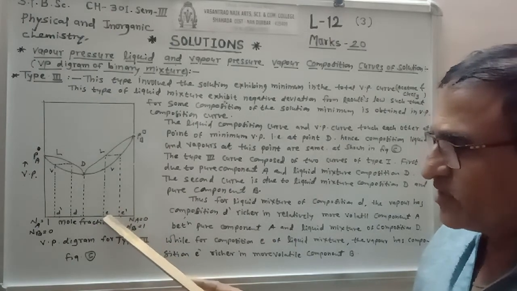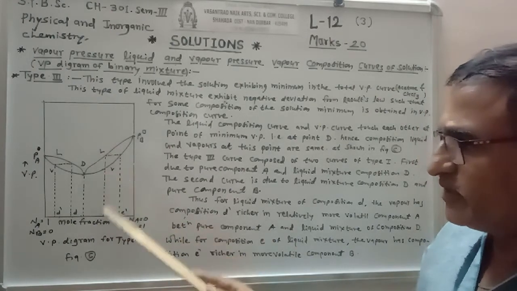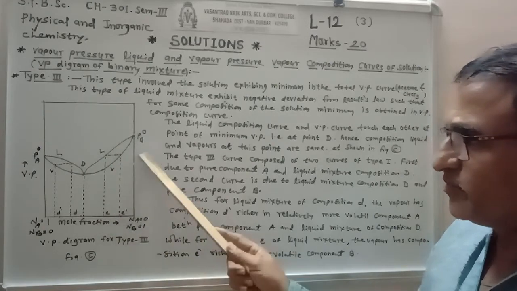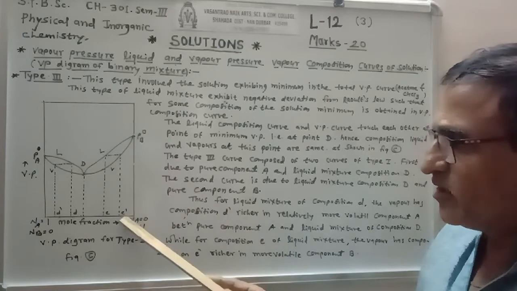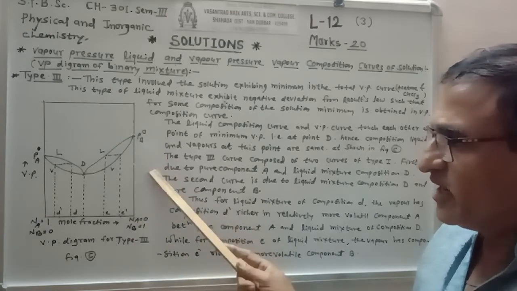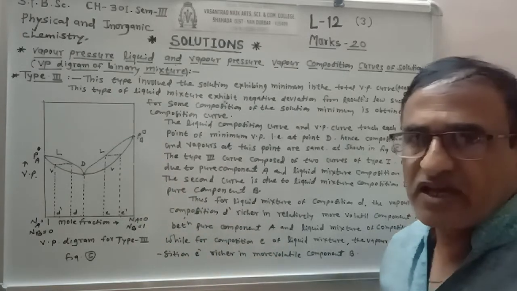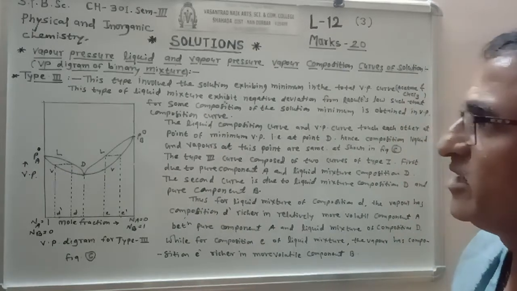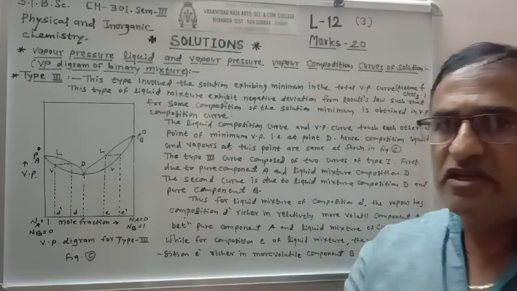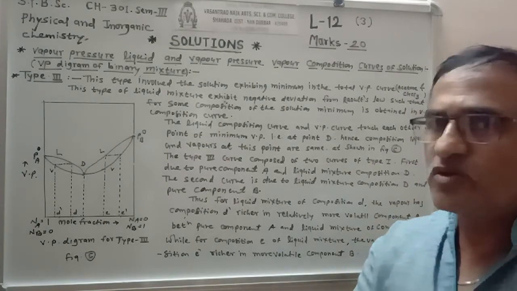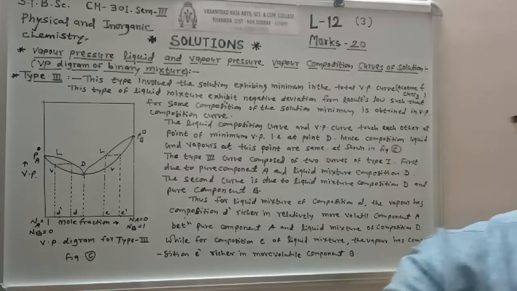So here the composition E of the liquid and E dash of the component B. Here the component B is richer in the vapor, having higher volatility or higher vapor pressure. In this way we can explain type 3 of the total vapor pressure diagram curves.